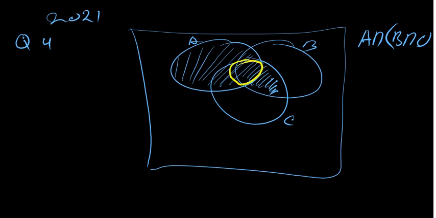So what do I mean by A being shaded? We know A is shaded, but what about B intersection C? There is this part that is shaded, that is our B intersection C. Then we ask ourselves, what's the relationship between A and B intersection C?